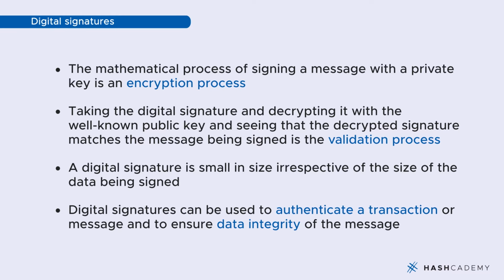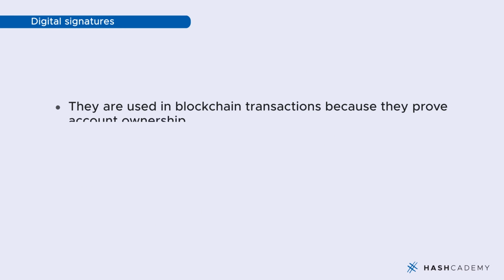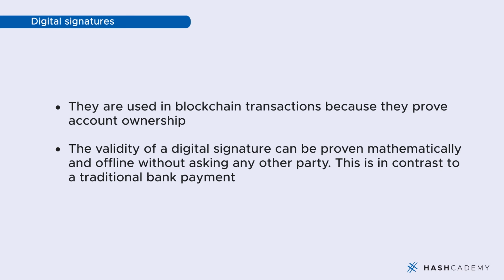Digital signatures can be used to authenticate a transaction or message and to ensure data integrity of the message. It is not possible, unless the private key has been stolen, to say that the message was not sent by you. Digital signatures provide comfort for both parties to a transaction. They are used in blockchain transactions because they prove account ownership. The validity of a digital signature can be proven mathematically and offline without asking any other party.